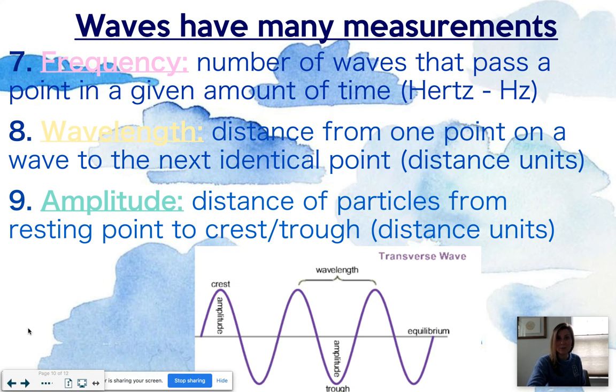Amplitude is the next feature we're going to talk about. Amplitude is the distance of the particles from the resting point, in this case called the equilibrium, to the crest or the trough. So trough to equilibrium, or resting point, would be the amplitude. It should be the same as equilibrium to crest over here. Whatever distance you're using to measure, those become the units of the amplitude. Please pause the video and write that down.